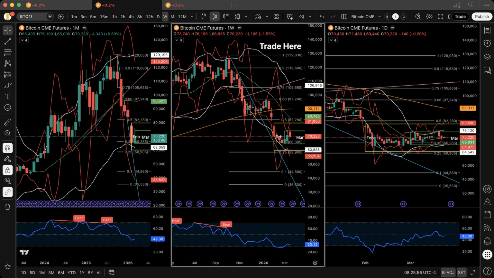Now combine all of this. Weekly structure is not expanding. It is rotating inside a defined range. And when weekly rotates, daily must be traded differently, not through continuation, but through boundary interaction. If price reaches the upper boundary and fails, rejection continues. If price reaches the lower boundary and stabilizes, rotation continues upward. If price holds beyond either boundary, then structure shifts. Until that happens, movement remains constrained. Execution conditions remain in transition.